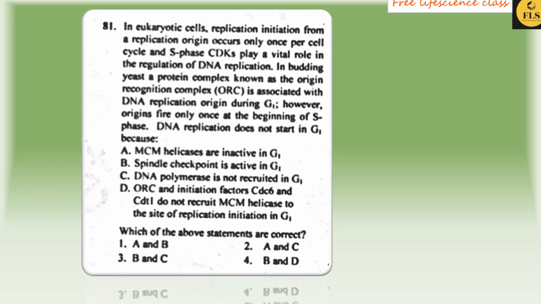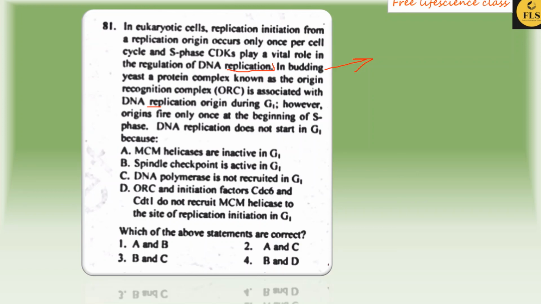So in eukaryotic cells, replication initiation from the replication origin occurs only once per cell cycle, and S phase CDKs play a vital role in regulation of DNA replication. So we know this point. Here it is given that this experiment is conducted in budding yeast, and the protein complex known as ORC is associated with the DNA replication origin. However, origins fire only once at the beginning of the S phase. DNA replication does not start in G1.